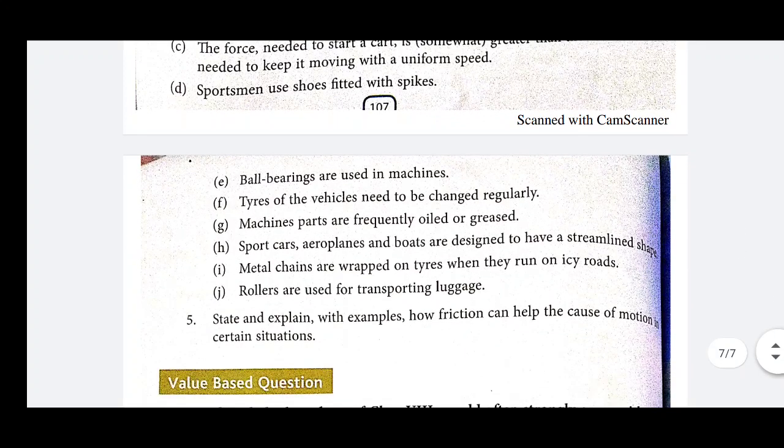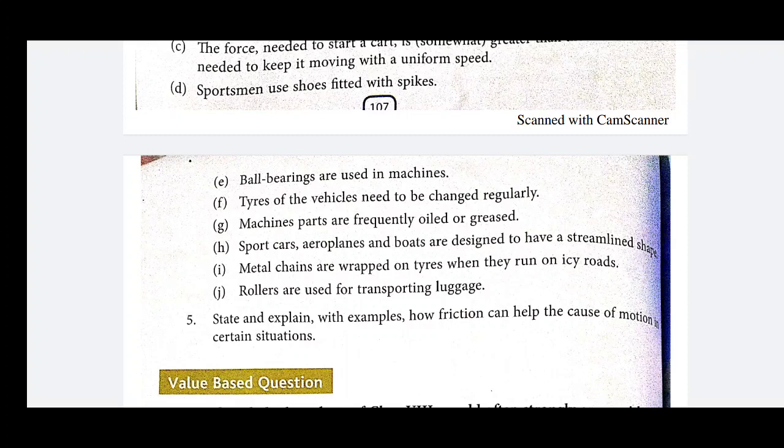Next, ball bearings are used in machines. As you know, ball bearings are capable of converting the sliding friction into rolling friction. If we are using ball bearings, then we are able to convert the sliding friction into rolling friction, and rolling friction is much less than the sliding friction. So we use ball bearings in our machines to decrease the friction.